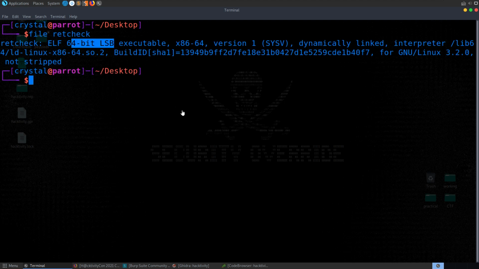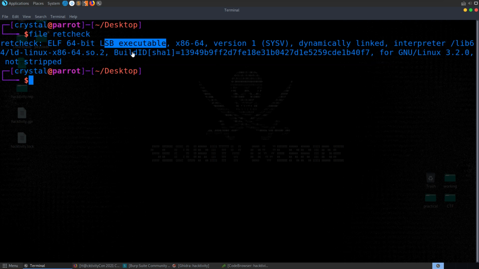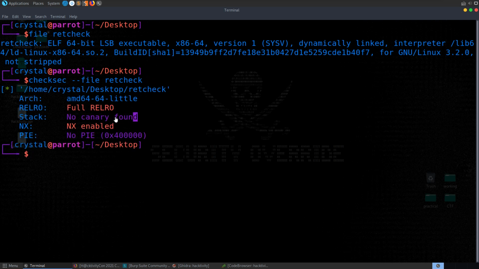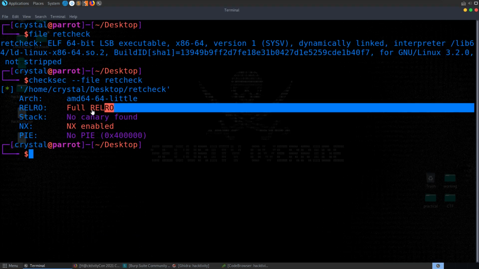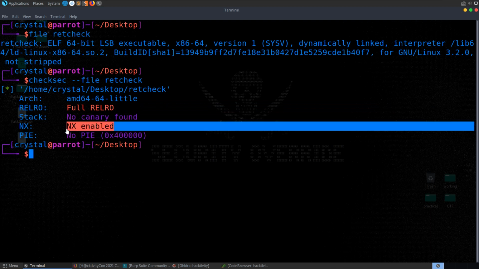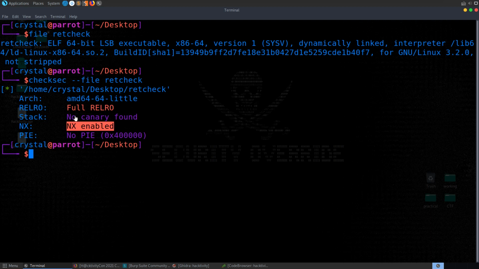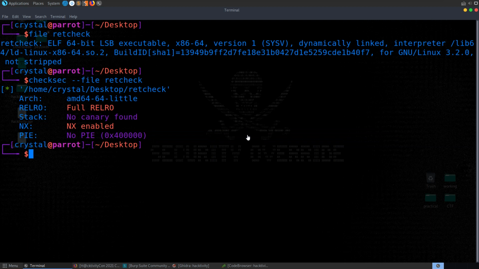It's a 64-bit LSB executable. It doesn't have PIE and it's not stripped, so we can go and have a look at function names and things like that, no problem. And each time the program loads, it's going to have a predictable address. We can check the binary protections as well. We can see that there are no stack canaries, although there was a stack canary mentioned here, so that's interesting. We've got full RELRO, so that basically means don't bother looking into overwriting global offset table entries. NX is enabled, so we can basically rule out injecting shellcode onto the stack to execute it, and we have no PIE as we just mentioned there.